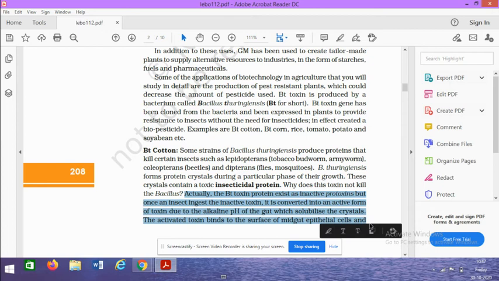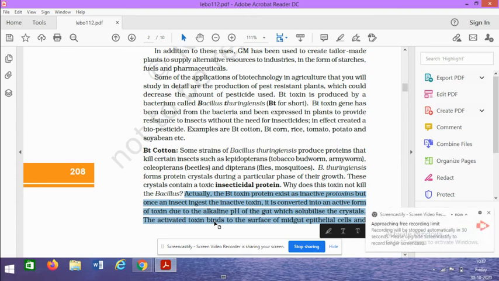But when an insect ingests it, the insect's gut is alkaline. So in that alkaline gut, this inactive form of the toxin is converted to the toxin form and it will create pores in the gut. So small holes, pores, form in its gut, and that will kill the insect that is eating it.